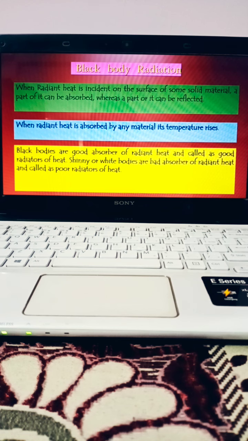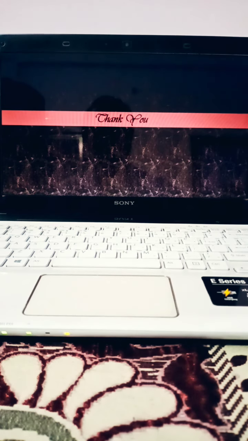So under this category, it is said that black bodies are good absorbers of radiant heat and are called good radiators of heat. Similarly, shiny or white bodies are bad absorbers of radiant heat and are called poor radiators of heat. So this is about different characteristics or applications of radiant heat. Thank you.